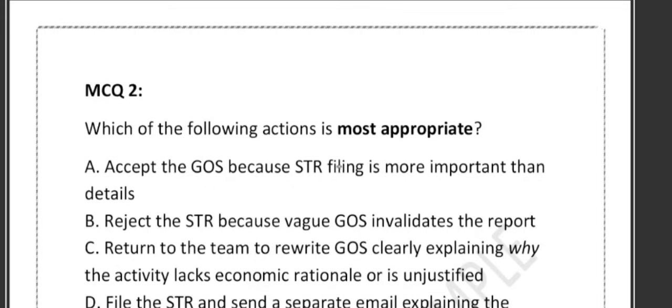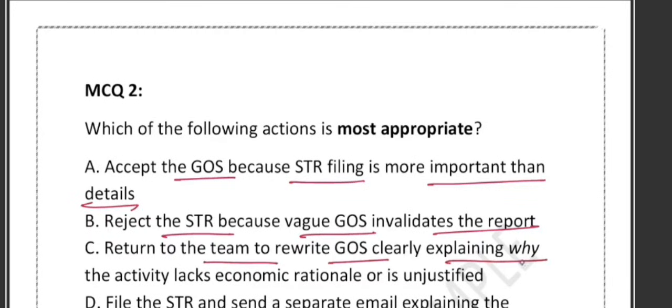Option A says you should accept the GOS because STR filing is more important than detail. B says we should reject the STR because a vague GOS invalidates the report. C says return to the team to rewrite the GOS clearly, explaining why the activity lacks economic rationale. Option D, file the STR and send a separate email explaining the suspicion. So, what is the correct answer?